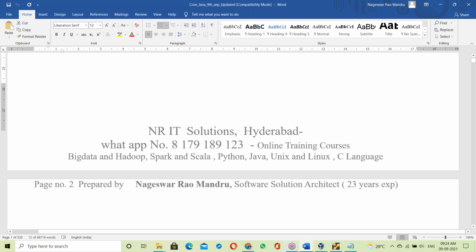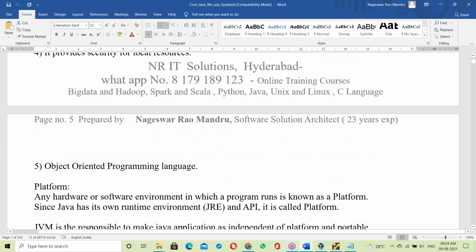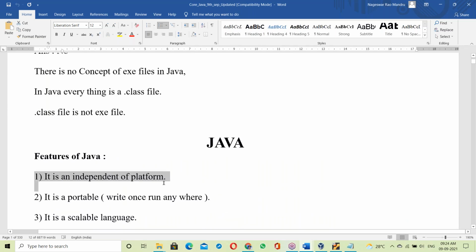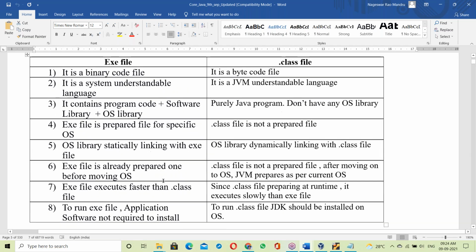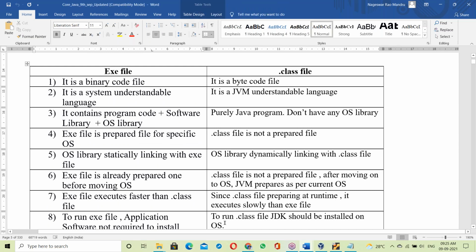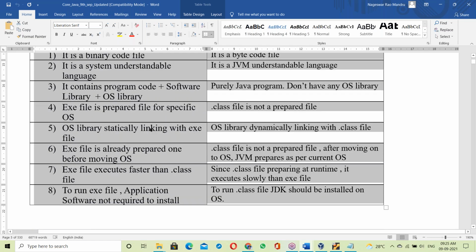I have prepared the differences between the .class file and the .exe file very clearly. So platform independence is completed. If you search Google for the difference between an exe file and a .class file, you'll get only one or two points. Any website or trainer will give only two or three points, but no one gives this many differences. I have prepared all 8 points, and this is all from my experience.